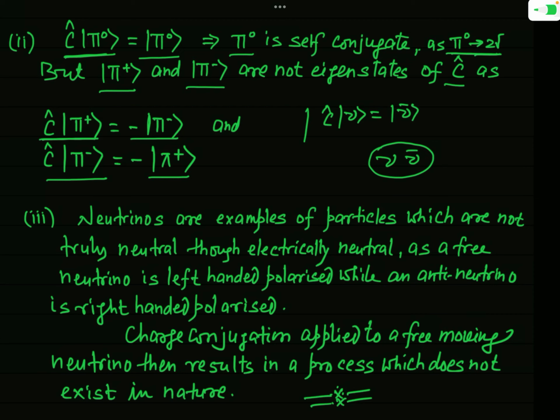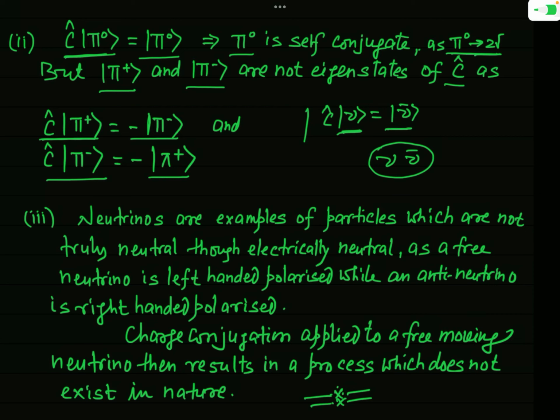And it is found that the polarization states of the neutrino and the anti-neutrino are not the same. In fact, it is seen in experiments that the polarization state of a free neutrino is left-handed, while that of the anti-neutrino is right-handed.